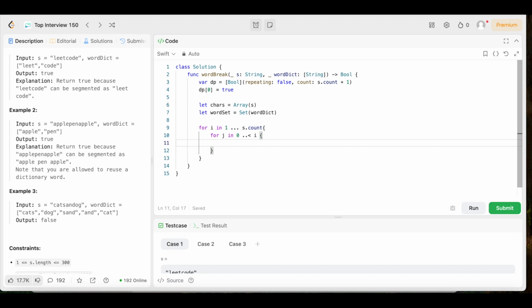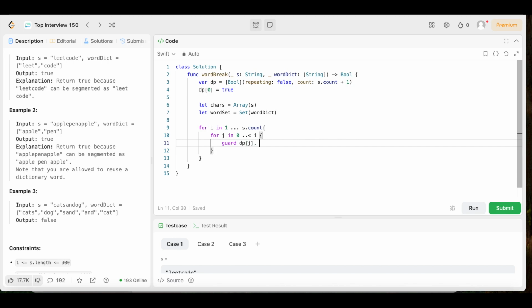Now, if dp of j is true and the substring is in word dict, then we need to mark dp of i as true. So in order to do that, we're just going to use a guard statement. We're going to say guard dp square bracket j, like that.